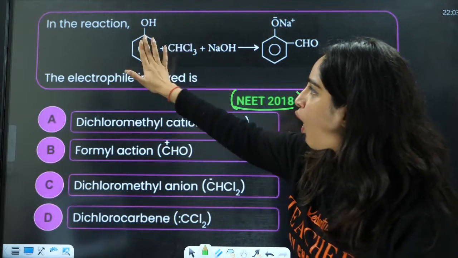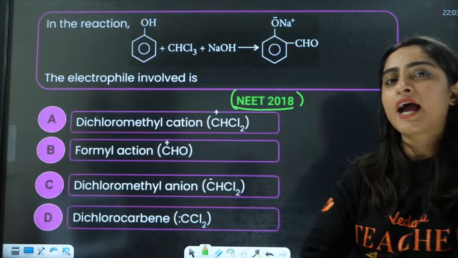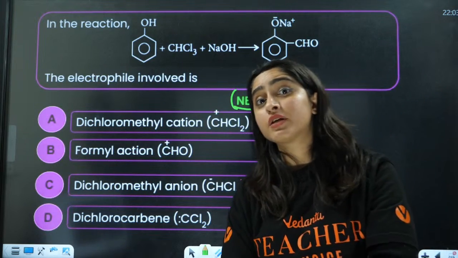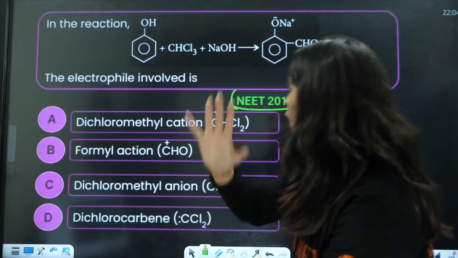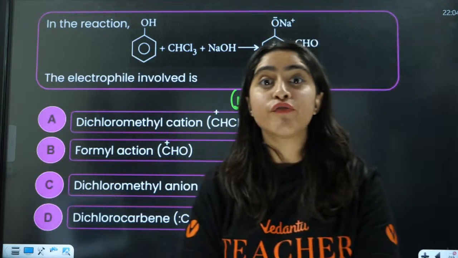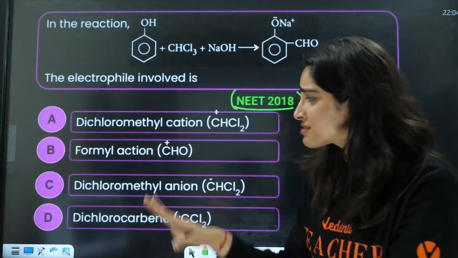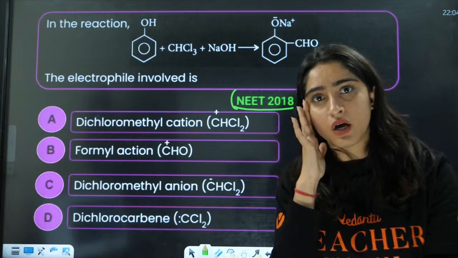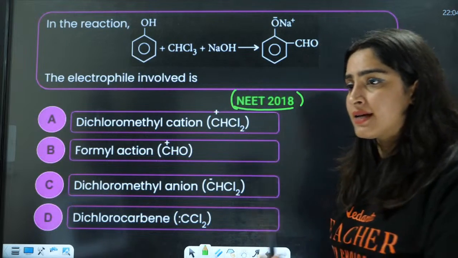So, NEET 2018 question. You have phenol and CHCl3 with NaOH. What is the name of this reaction, everybody? Now they have asked, the electrophile involved is what? We have done all these things today itself. If you have listened to my lecture carefully, you will be able to answer this.